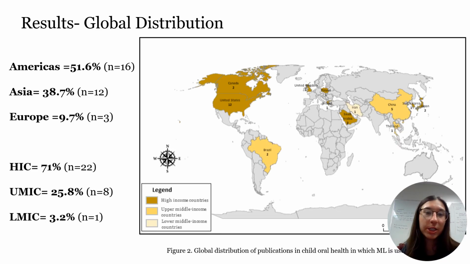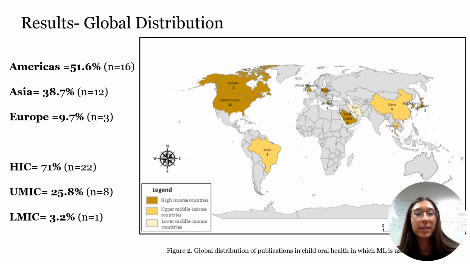This figure here is showing us the global distribution of publications in child oral health in which machine learning was used. Globally, we found that a majority of the studies were from the region of the Americas, contributing 51.6% of our studies. This is then followed by regions of Asia with 38.7% of our studies. Lastly, we can see the European region contributed the least to the available literature, with only 9.7% of our studies.